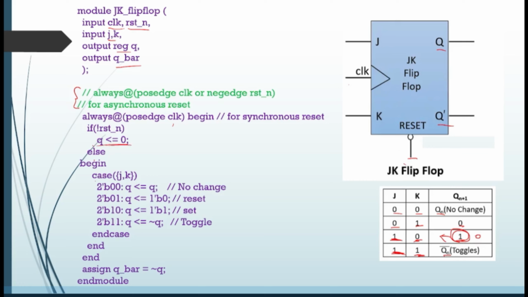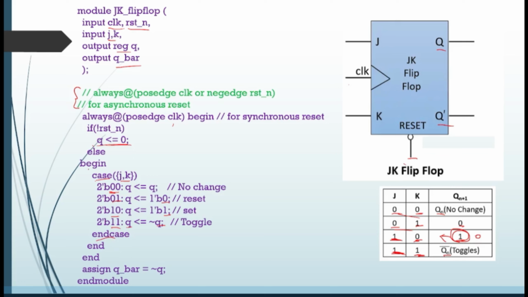Since I'm beginning my case statement here, case J K. Now if you see, when J and K are 0 0, then Q is nothing but Q. Q means whatever value Q is already carrying, that value only is assigned to Q. When it is 0 1, 0. When it is 1 0, 1. When it is 1 1, Q equals negation of Q. Simple. So based on this, you have given the conditions and end case. Here you didn't give any default case. You need not give a default case also.